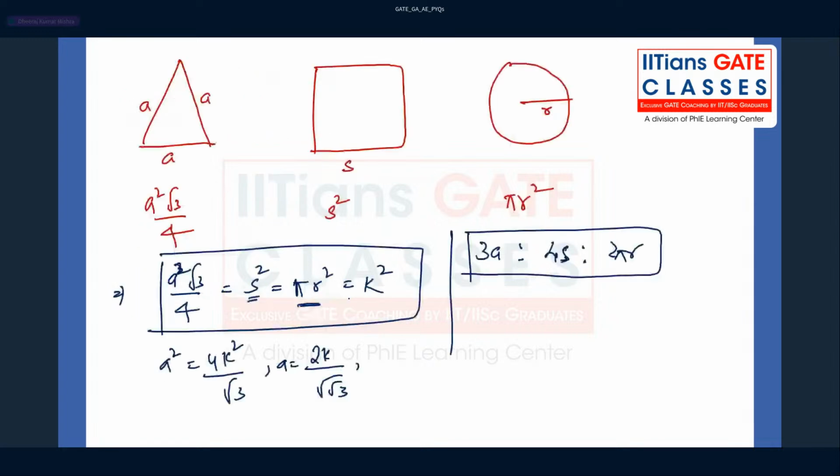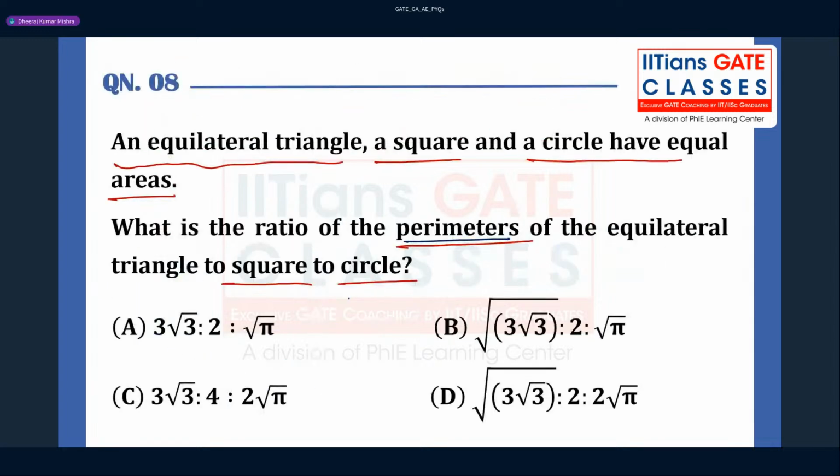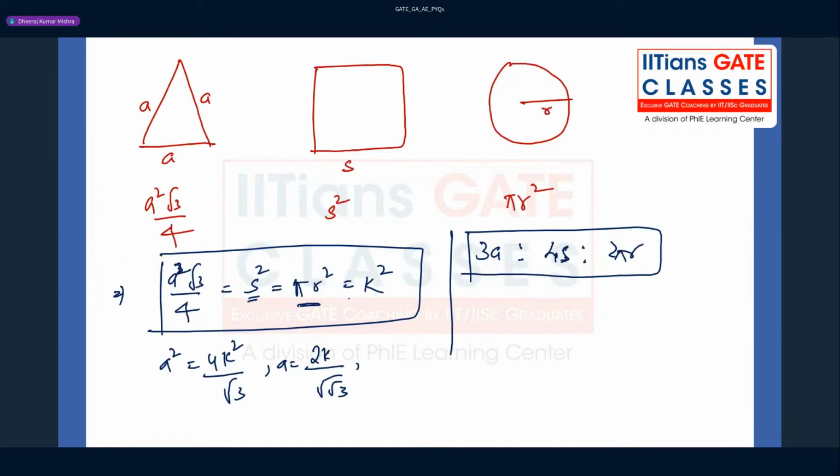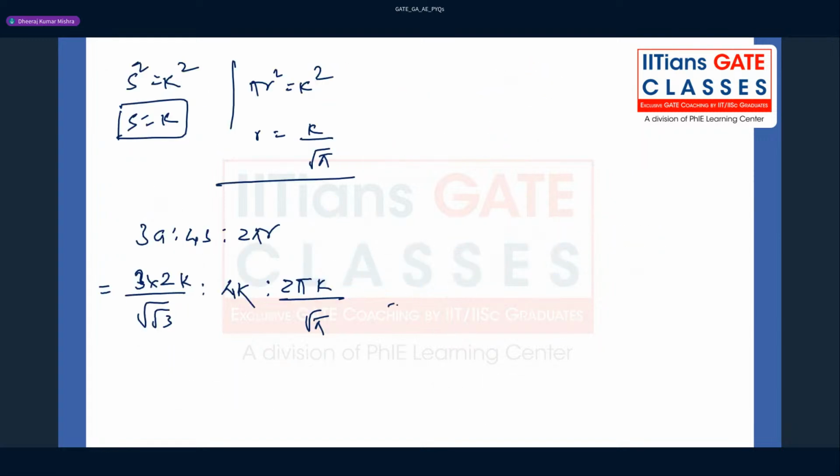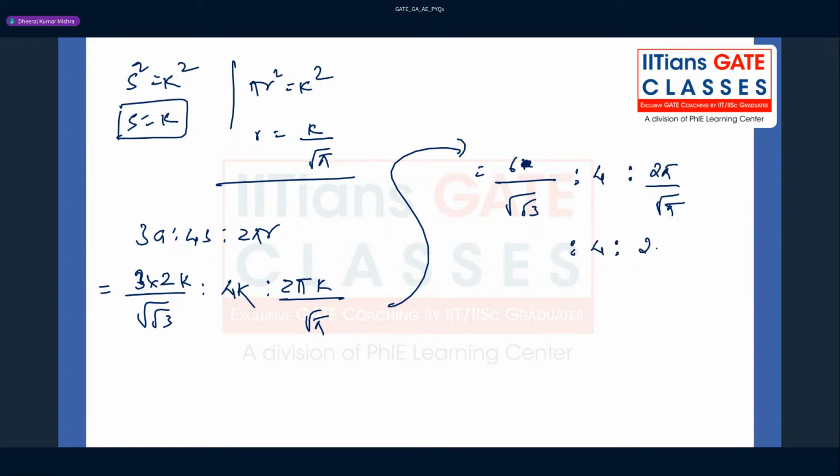Fine. And you can keep matching also which option can be correct here, right? So k gone, right? So you can say that this is nothing but 6k upon root 3, and then it is nothing but 4. You can forget about k, and this is nothing but 2 pi upon root pi. Yes. So you can write this as 2 root pi.